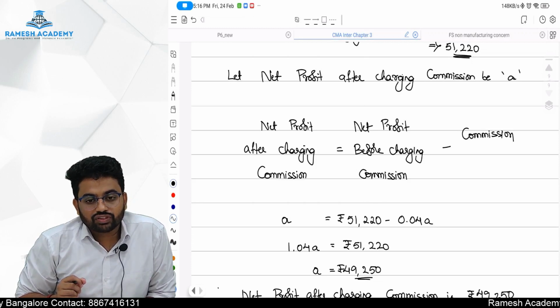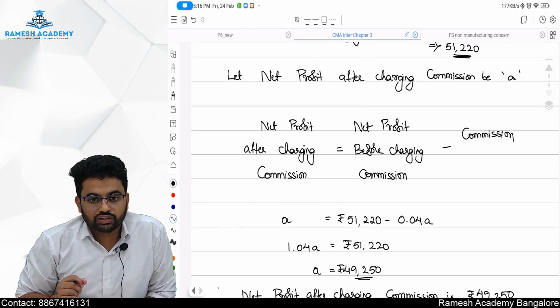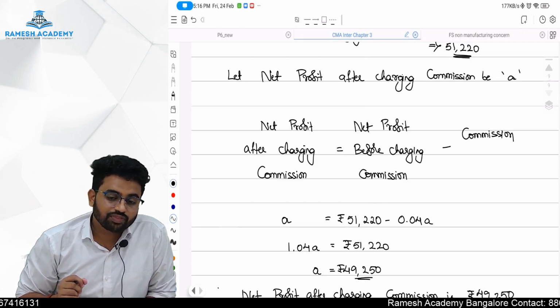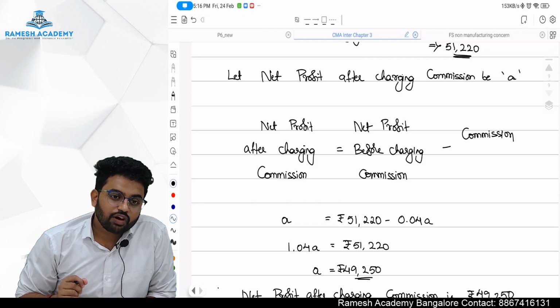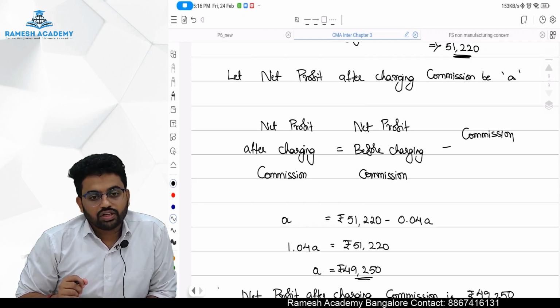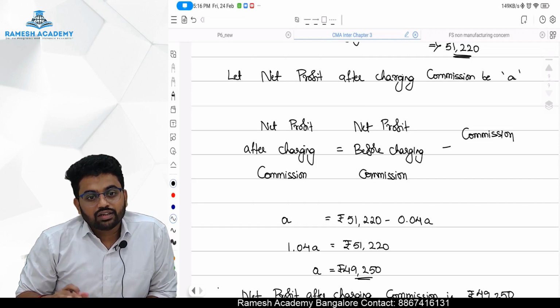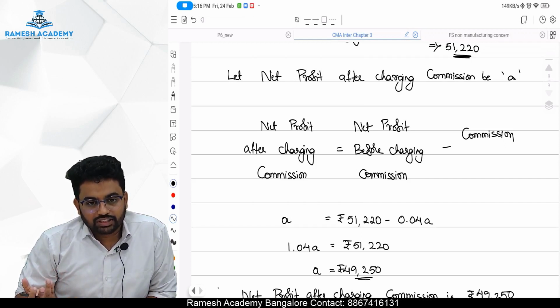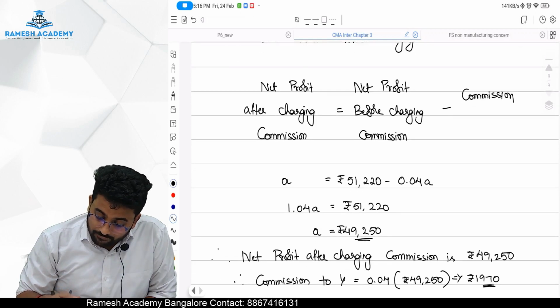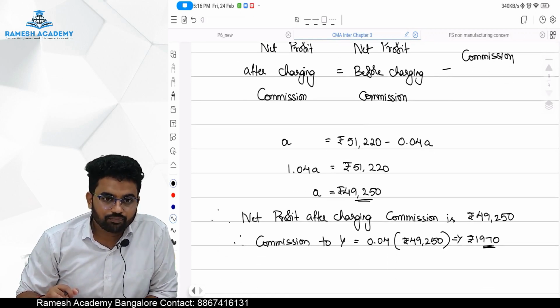A is equal to 51,220 divided by 1.04. We will get 49,250. So what is A? A is net profit after charging such commission. So how much is the commission then? 4% of net profit after charging such commission, that is 4% of 49,250, which will come as rupees 1,970.